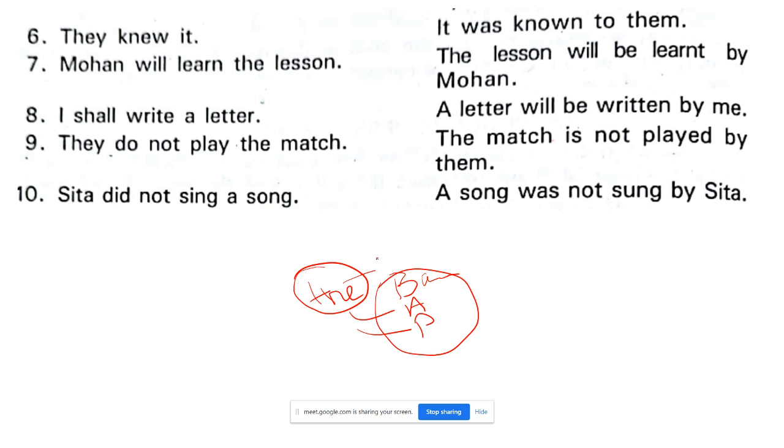So in front of a proper noun, don't write the article the. ठीक है. So the lesson will be learnt by Mohan. See the here, helping verb will be learnt, and here have you seen the word the usage, T not D. So be careful, the lesson will be learnt by Mohan.